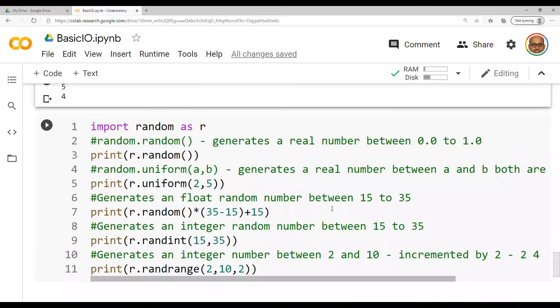Moving on to the last module, import random. This is a very important module. So you will be having questions in class 12.